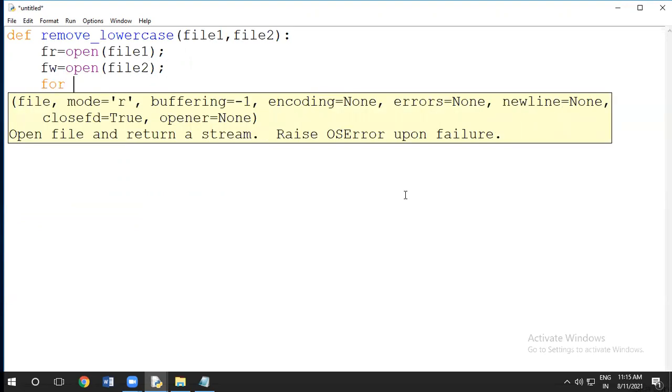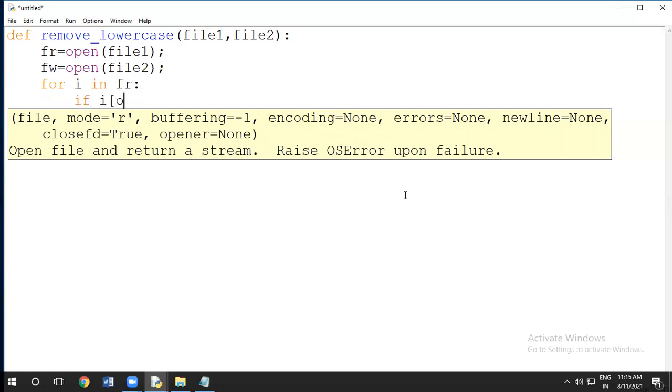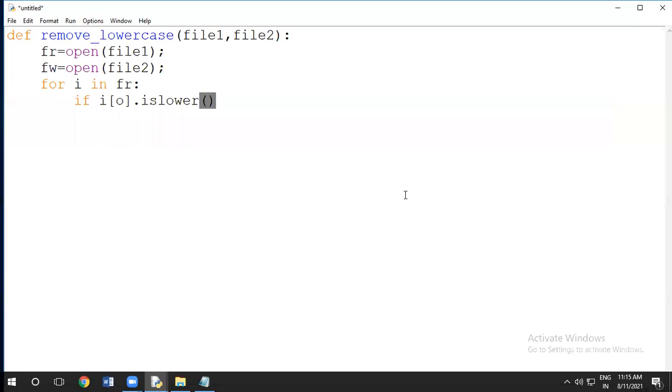Okay, then what we have to do, I have to write for I in fr, and I have to check if I of 0 is lower, and we will use here not. If the condition is true, then what we will do, fw dot write line I. Only that work.